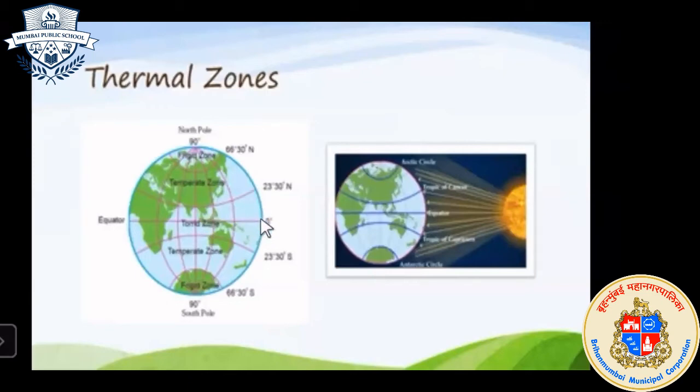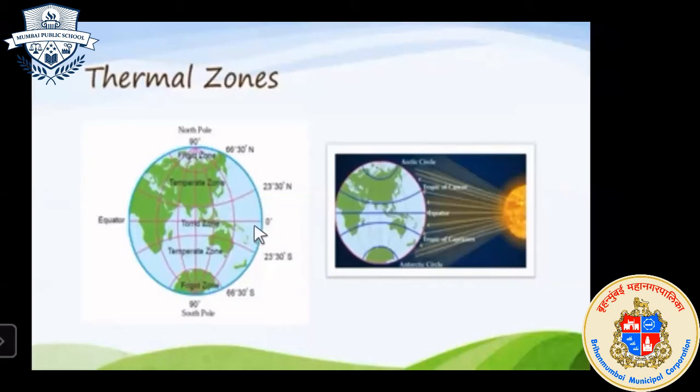From the 0 degree latitude to 23 degree 30 minutes north, this region is known as the high temperature region or torrid region, and to the south, 0 degree to 23 degree 30 minutes south, this is also known as the torrid region.